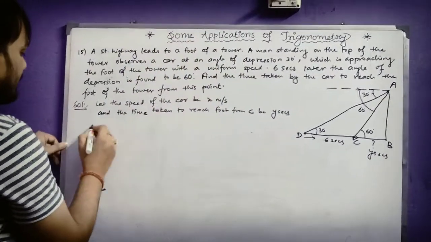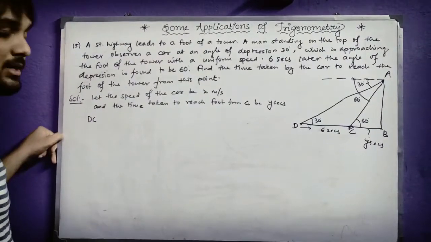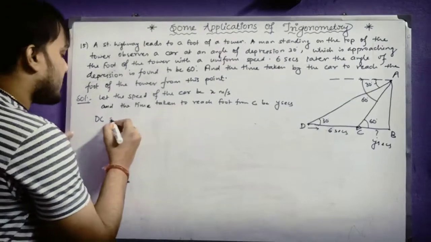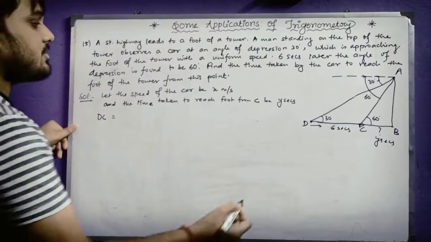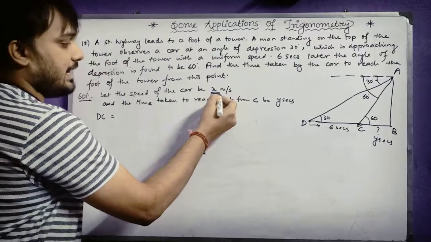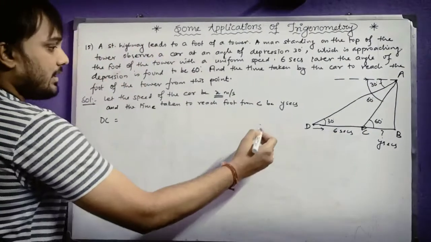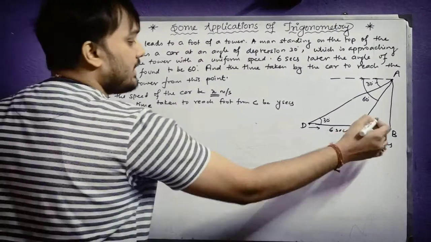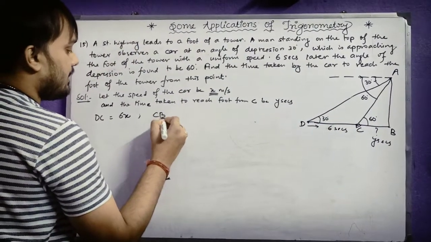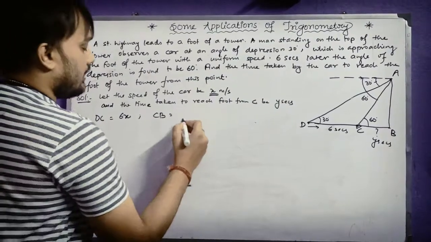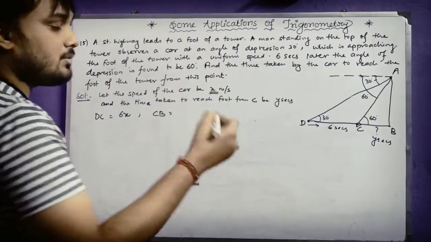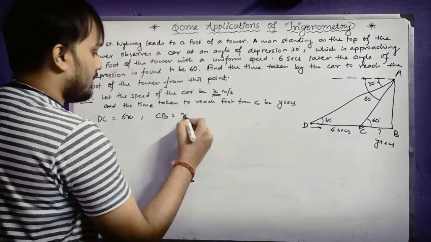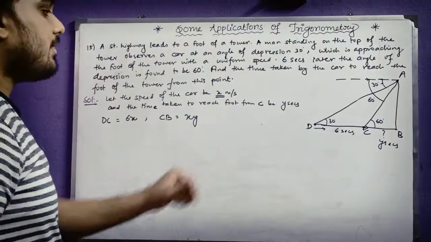So definitely the distance DC, just pay your concentration here. The value of DC, that means distance, if I talk about distance equals speed into time. Now speed is x, I have already taken speed as x and time is 6 seconds. So the distance DC will be 6x. And similarly the distance CB will be distance equals time into speed. That means time is y seconds, speed is x, that means xy. So CB will be xy.